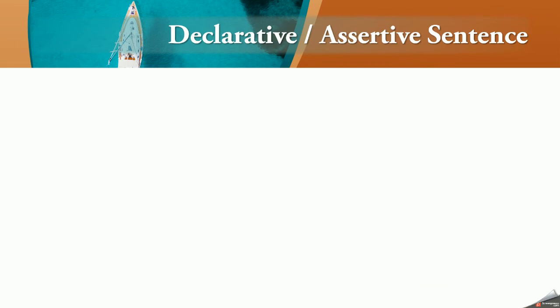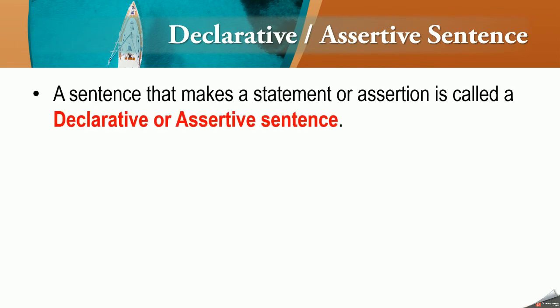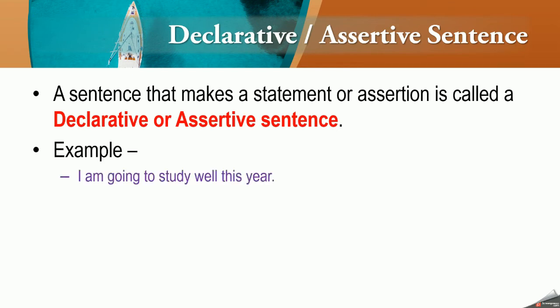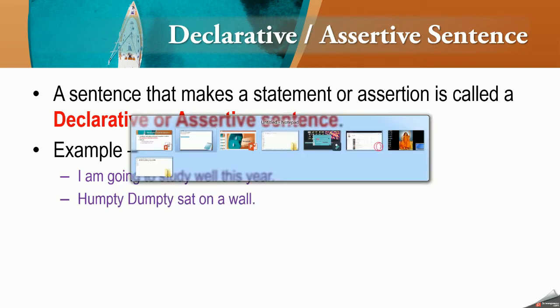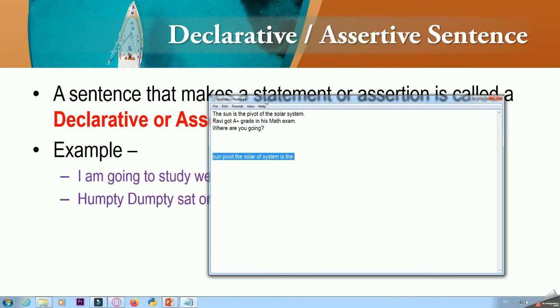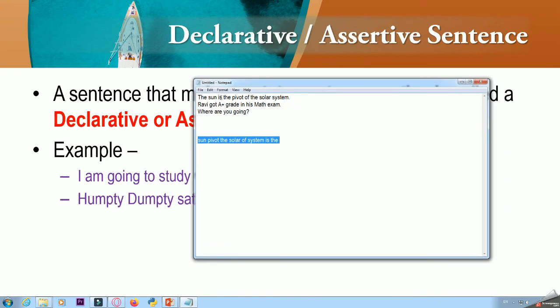What is a declarative or assertive sentence? So a sentence where some statement, some information is given, okay, that is just a declaration is made, that is known as a declarative or assertive sentence. For example, I am going to study well this year. Humpty Dumpty sat on a wall. Now from this particular example also you can see the first sentence is a declarative sentence.